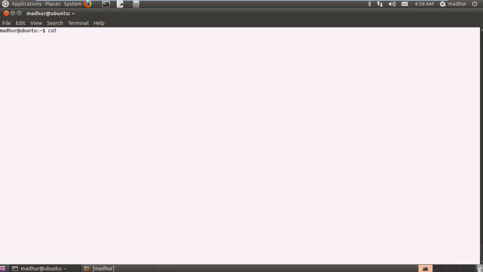Suppose I just want to see from this file the name of the player and his age, if I do not want to know the sport that he plays. Then what I'm going to do is use cut, and the default delimiter that cut sees in a file is the tab character. So that's what it uses as a separator. If I have Roger Federer, it would treat Roger and Federer as items in two different cells. But in this file we don't have tab as the separator. We have a hyphen as a delimiter, as you must have noted when I created the file.